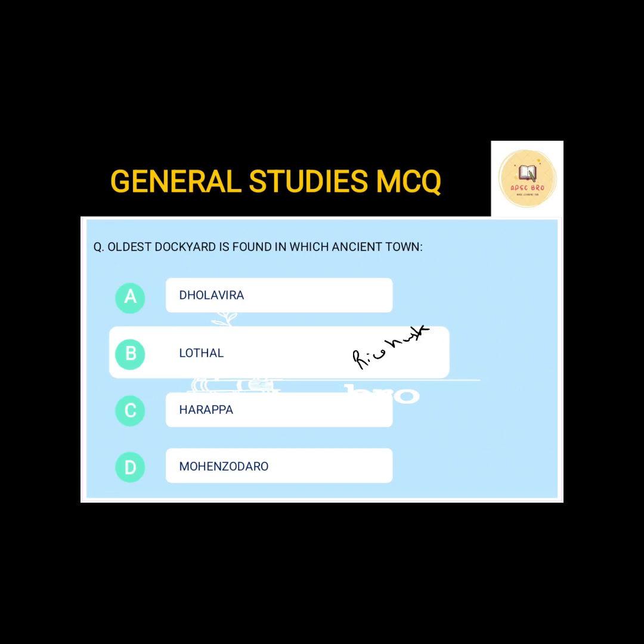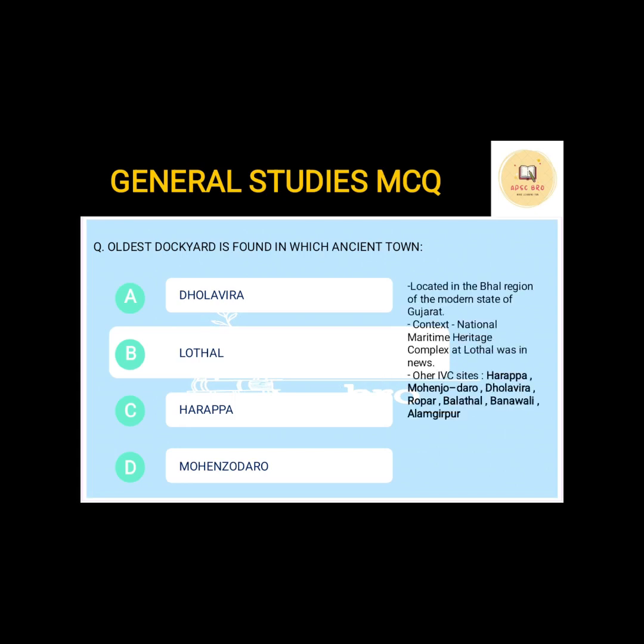Lothal. Another important feature of Lothal was that fire altars were found. It has also been repeatedly asked before. Which site of IVC had fire altars? It was Lothal. Okay. Very important. We will be doing a separate video on each and every site of IVC. For the time being, about Lothal, it is located in the Bhal region of the modern state of Gujarat.